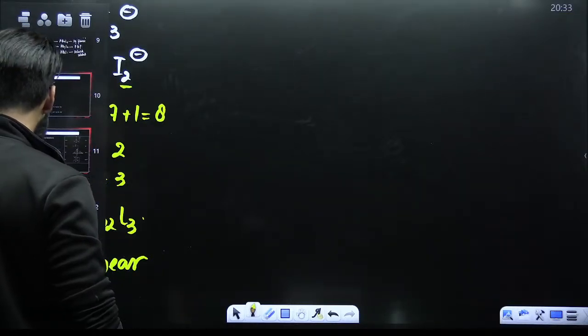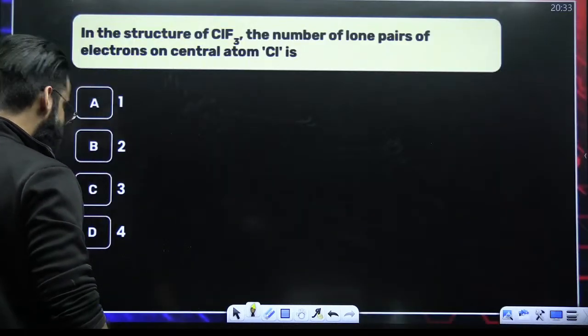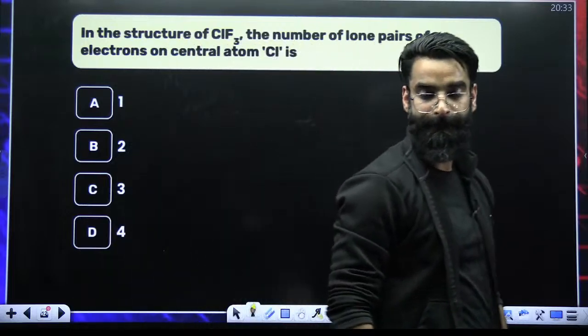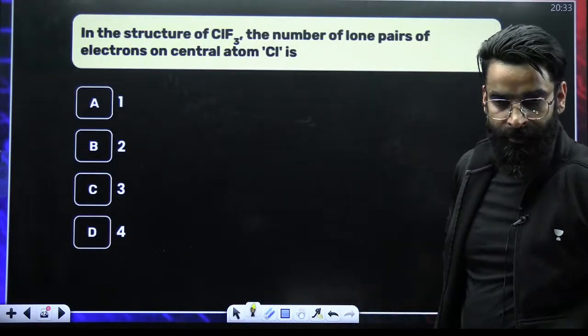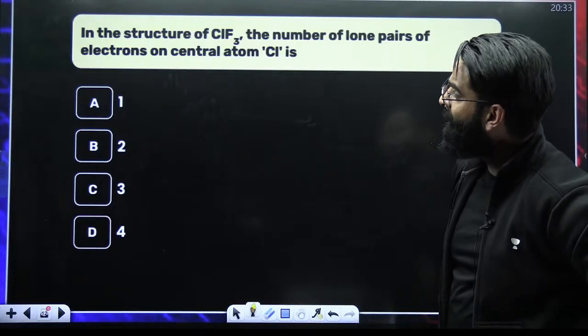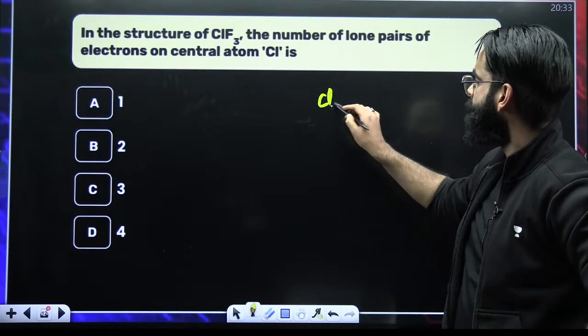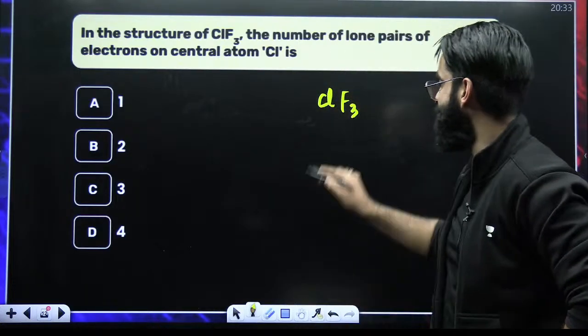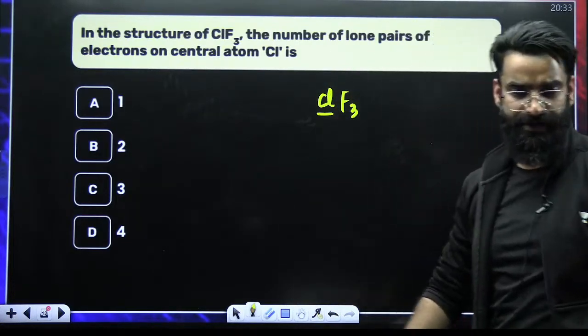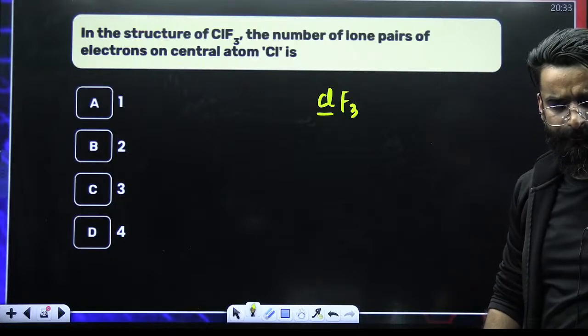Now, my dear students, can you tell me the answer of this question in the chats quickly? In the structure of ClF3, the number of lone pair of electrons on the central atom. This is the central atom. How many lone pair of electrons are there? Quickly, everyone.